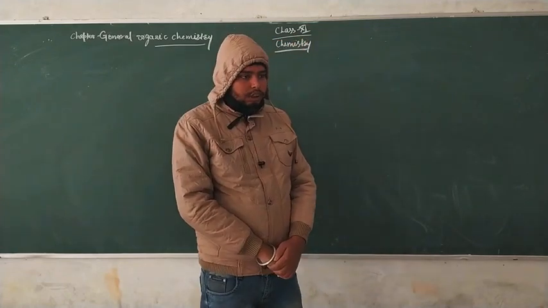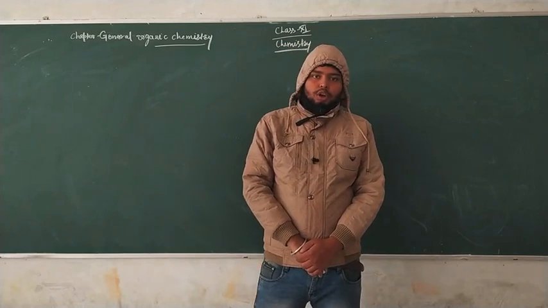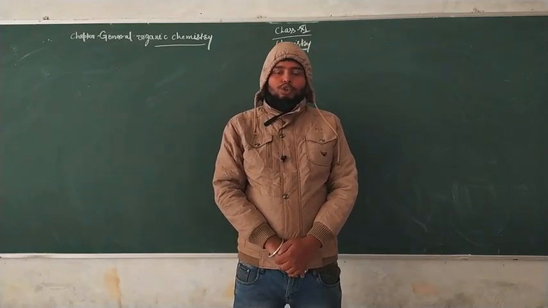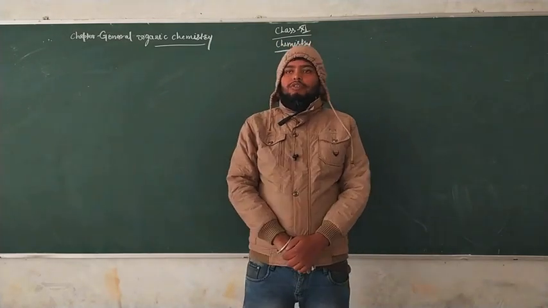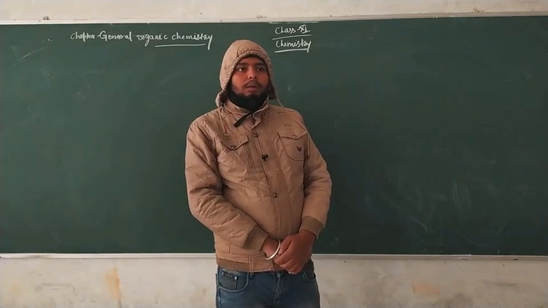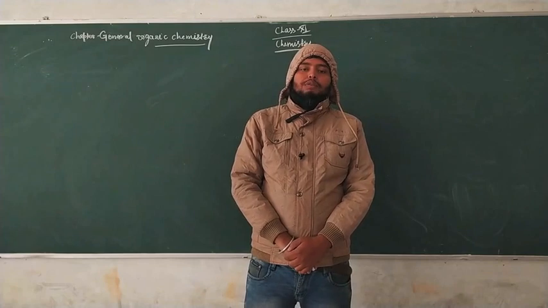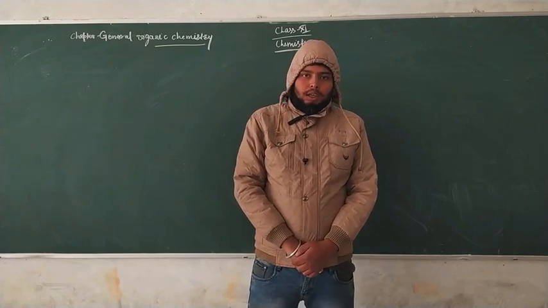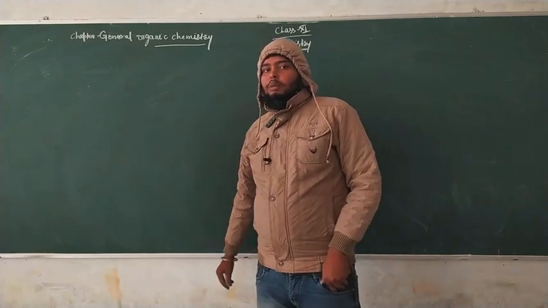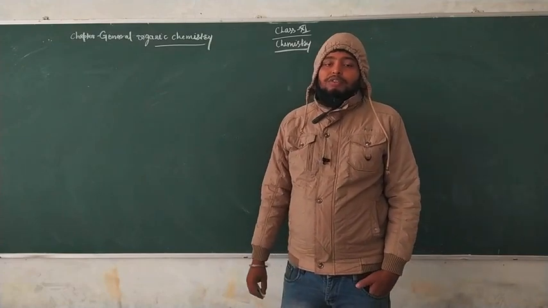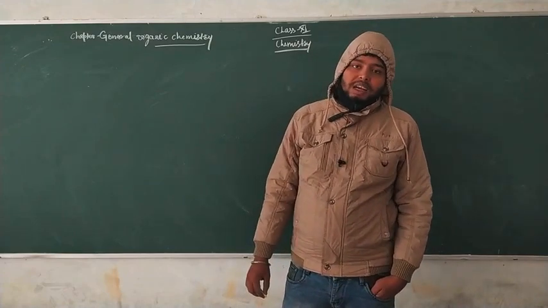In the previous videos we discussed the naming of hydrocarbons or organic compounds where we only check the parent chain, and other substituents come in the form of methyl and ethyl. Today we discuss the naming of compounds where a functional group comes in the parent chain.